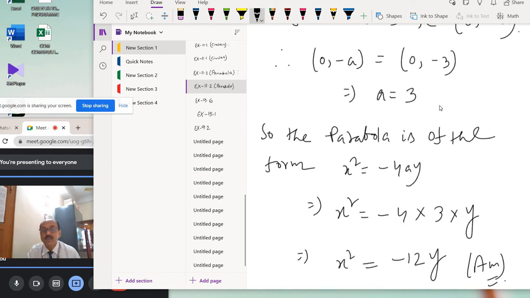So first you see what is the focus, then if the focus is on the x-axis, so the axis is the x-axis. If the focus is on the y-axis, then the axis is the y-axis. Okay, if the axis is the x-axis, then the equation will be y square equal to 4ax or y square equal to minus 4ax. And if the axis is the y-axis, then the equation is x square equal to 4ay or x square equal to minus 4ay. Okay.